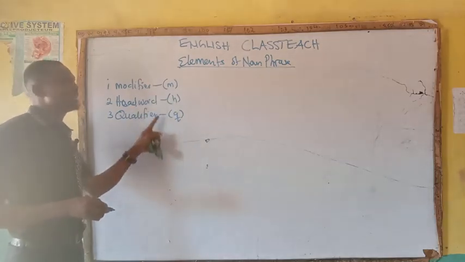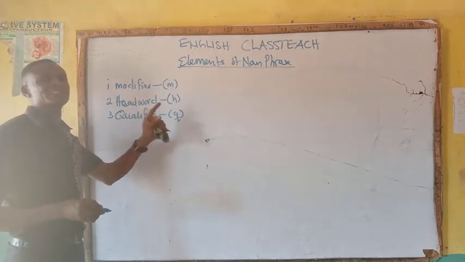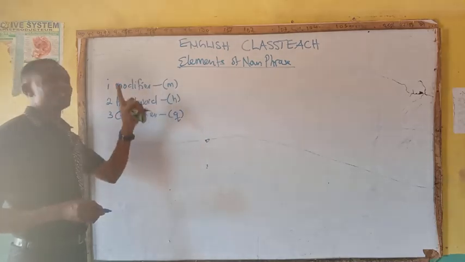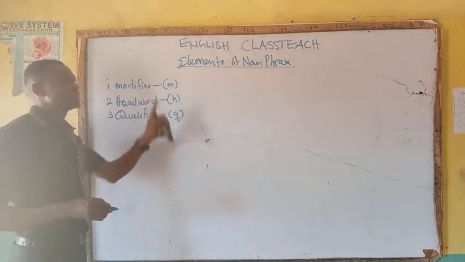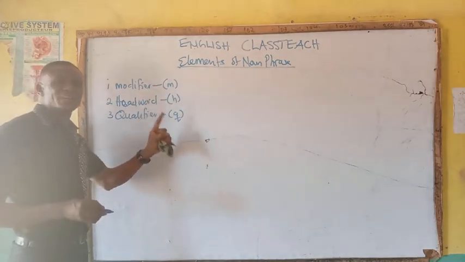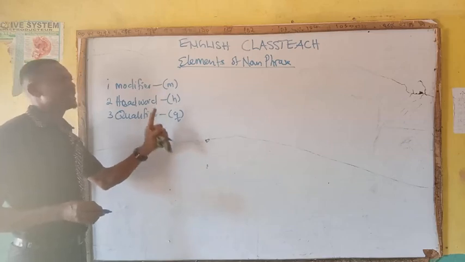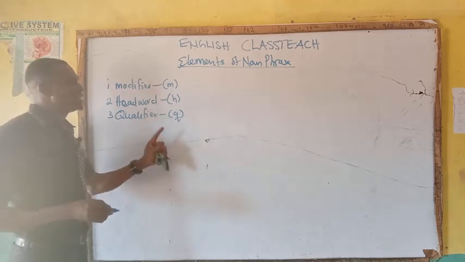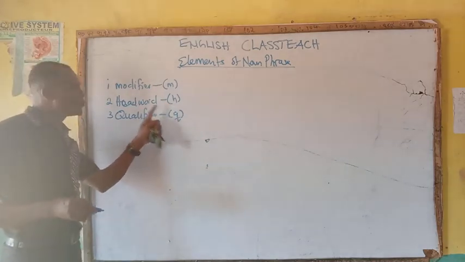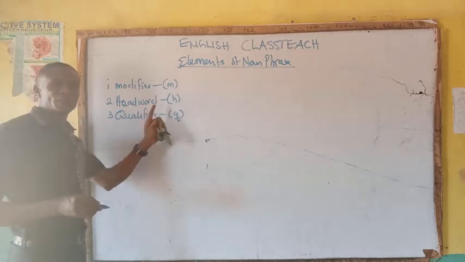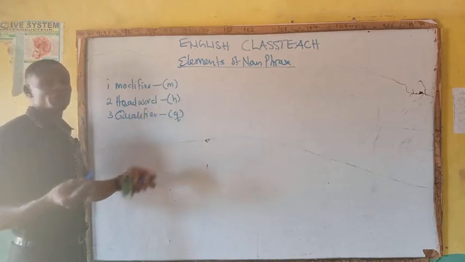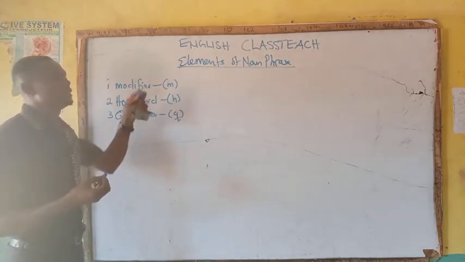Now, out of these three elements, it is only one that is germane, very important. If you want to make a group of words that has to do with noun phrase, that is what you must consider. It can stand alone and be referred to as a noun phrase. If one way or the other you omit this very important one among the elements, the group of words we made may not be a noun phrase.